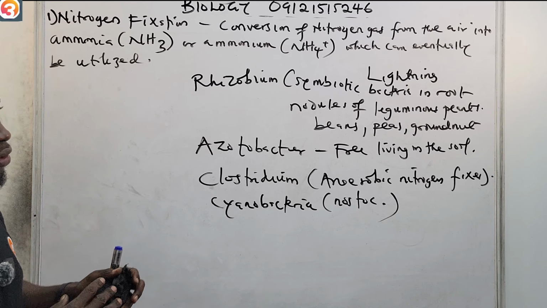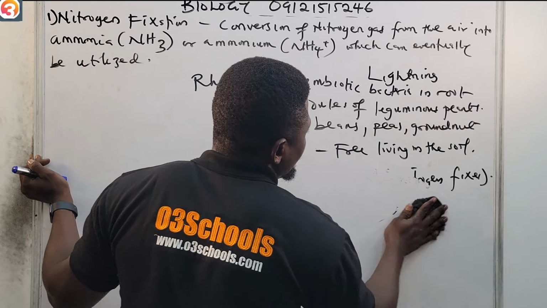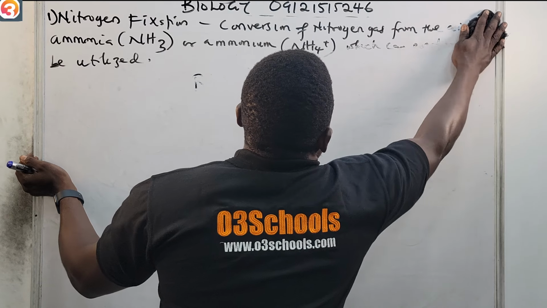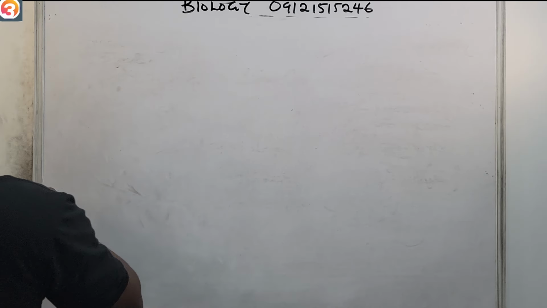Now the next step is nitrification. After nitrogen fixation, it's now nitrification, number 2.